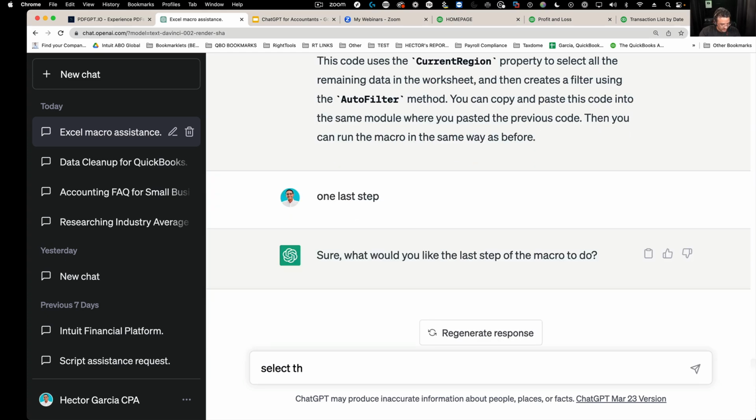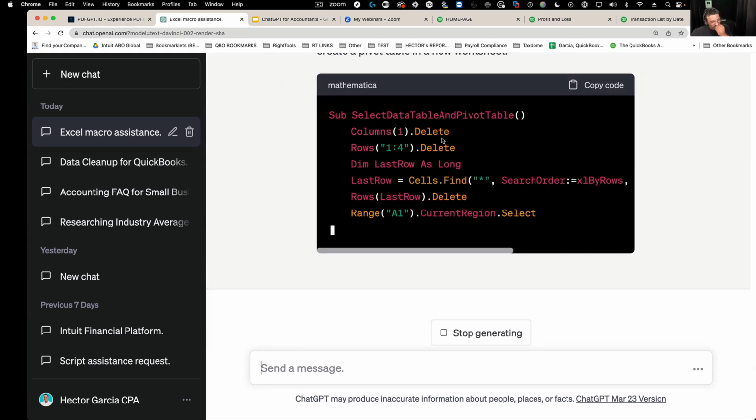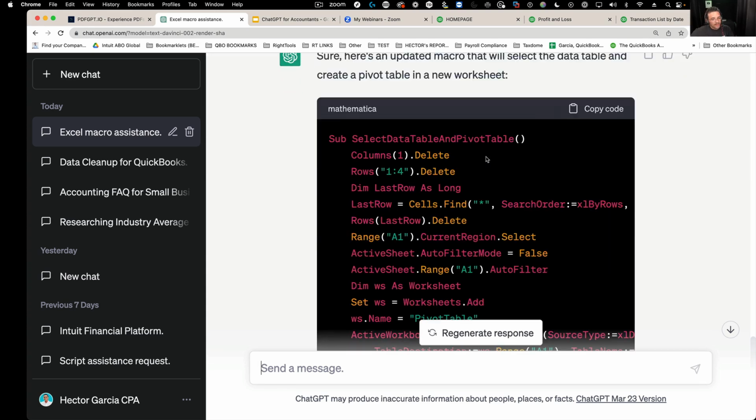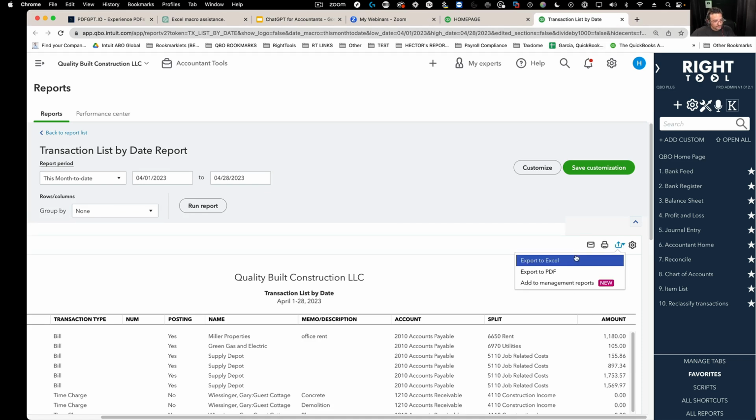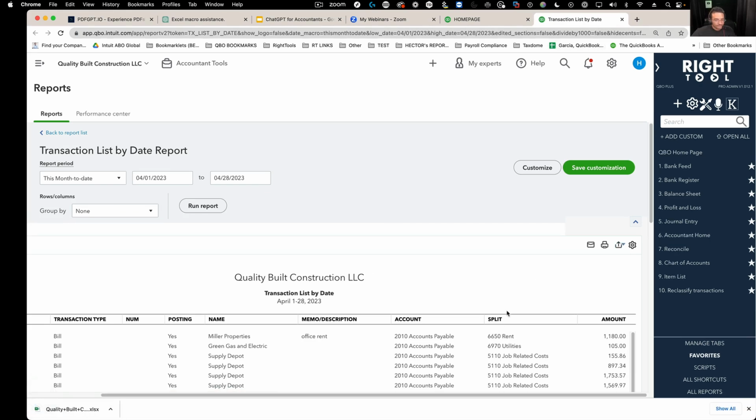Select the data table and make a pivot table. I don't know if this one works, I've never tried it, so we'll see. Okay, so I'm gonna go in, hit copy code, go back into QuickBooks, and export this bad boy again into Excel.